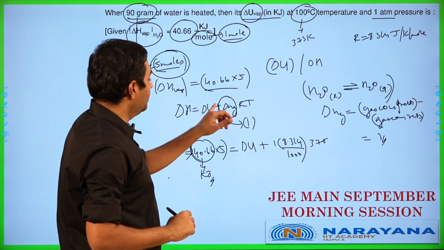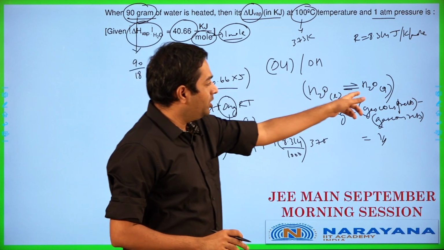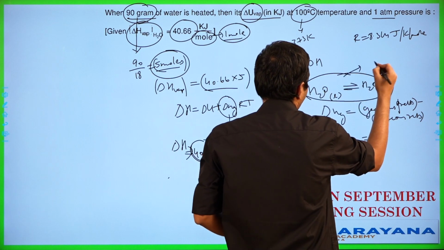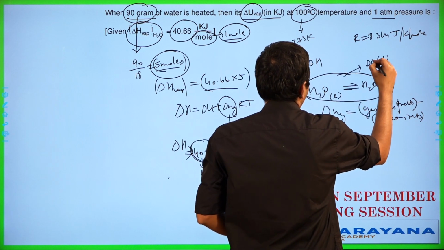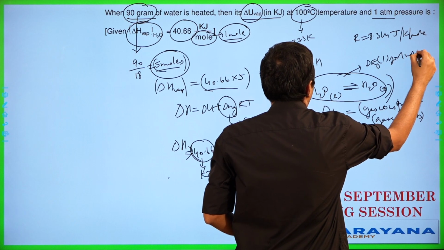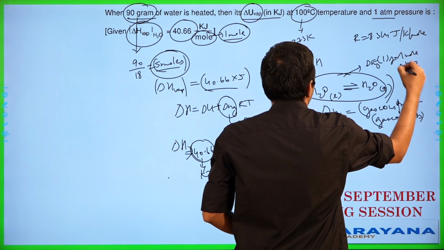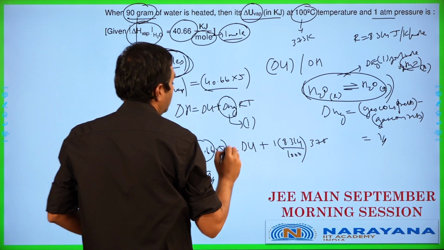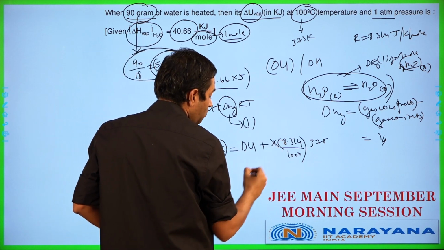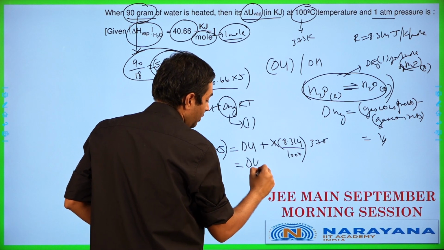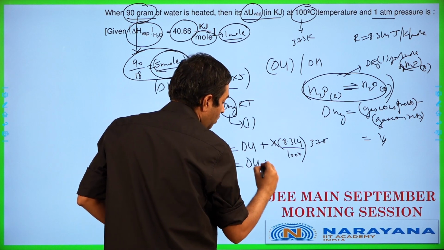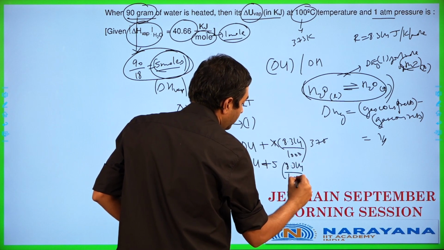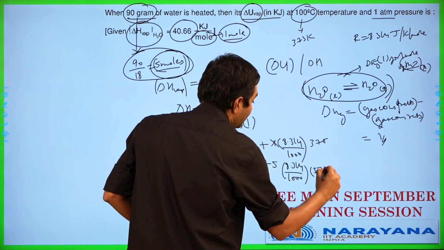Okay, so in this particular case here, this is actually going to be 1 for every 1 mole of liquid water here. So delta Ng is 1 for 1 mole of water. In this case, we have 5 moles of water liquid applicable. That means in this case, I should not be putting it as 1, I should be putting it as 5 in this scenario. So it actually works out as delta U plus 5 into 8.314 divided by 1000 into 373.